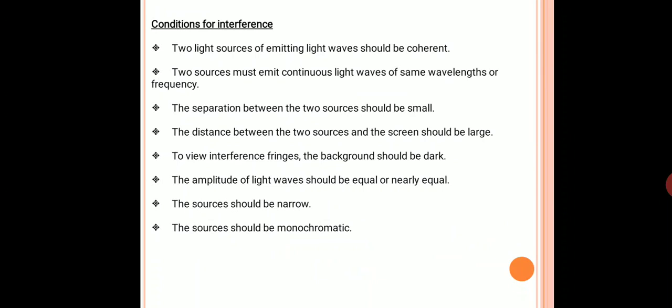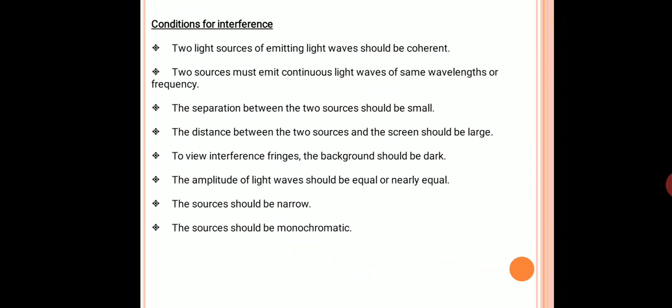Generally, the phase between two electromagnetic waves can vary from point to point or change from instant to instant. So simply, coherence means the light waves have the same frequency, same amplitude, same wavelength.